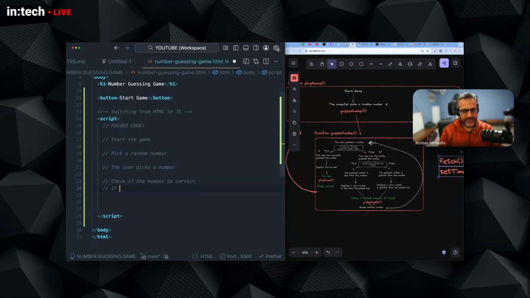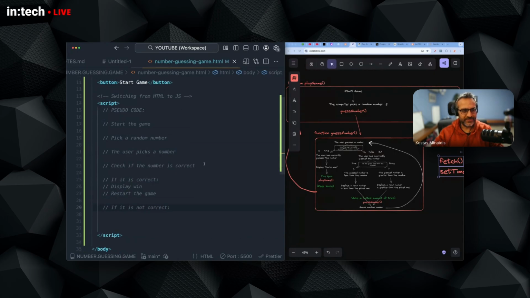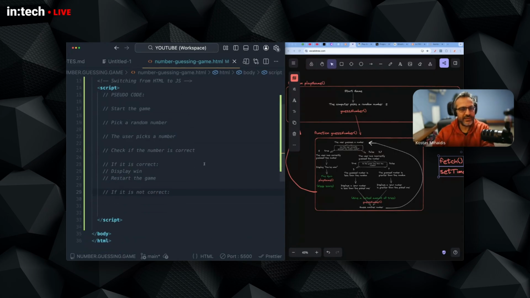And now I will say, if it is correct, display win, and then restart the game. If it is not correct, trying to get as close as possible to the logic that I have in my diagram and in my head right now.